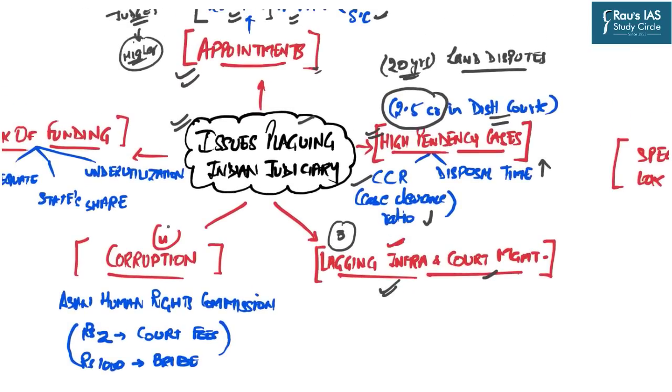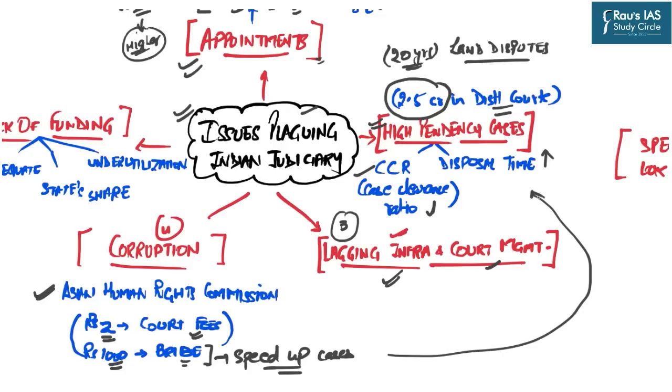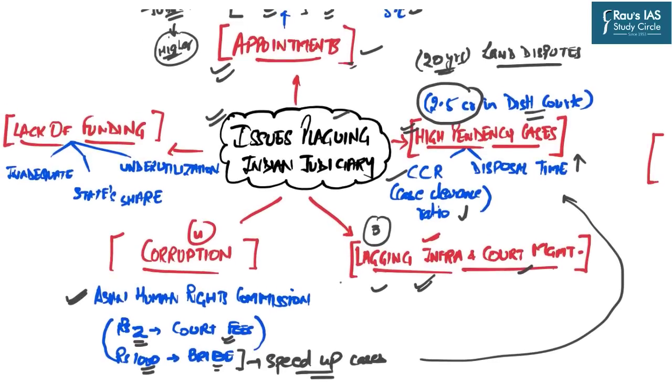The fourth major issue is corruption. According to the Asian Human Rights Commission report, it is estimated that in India, for every rupees 2 spent in court fees, there is rupees 1000 spent as bribery. Now, why are people forced to bribe the court officials? The most important reason is to speed up the cases. Again, this issue goes back to the higher pendency of cases, which in turn is related to the lack of appointments, lack of infrastructure, and court management system. So, you can understand here how all these issues are interrelated to each other.